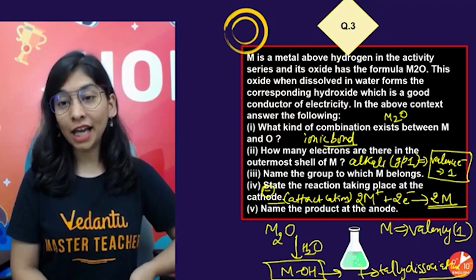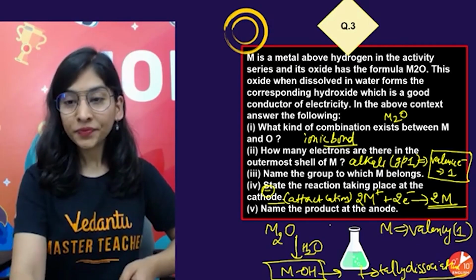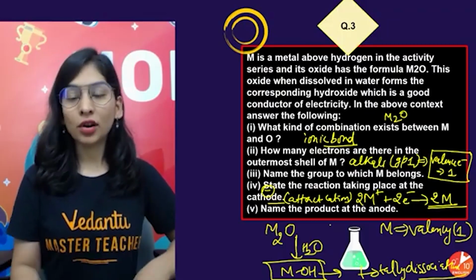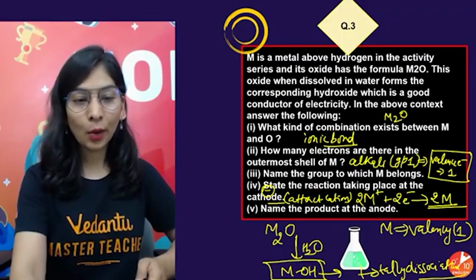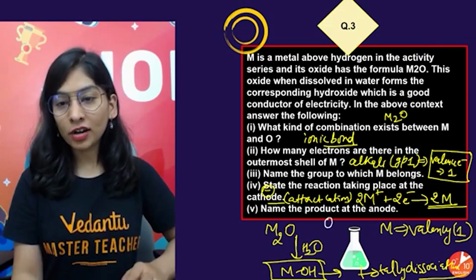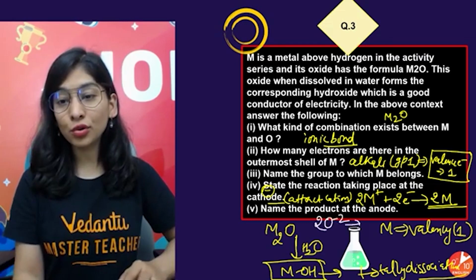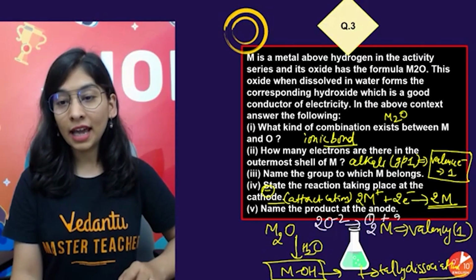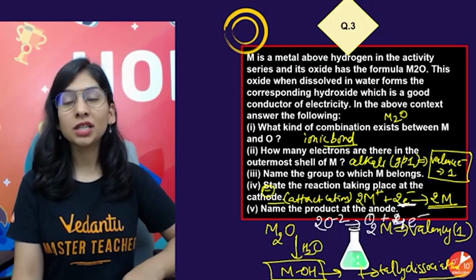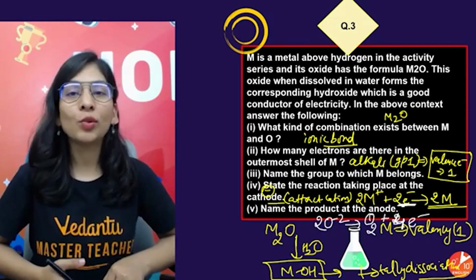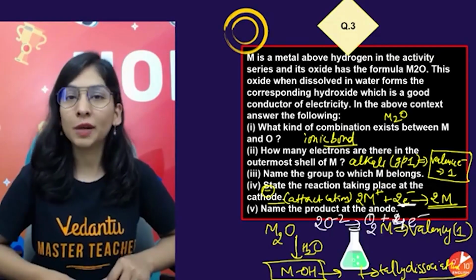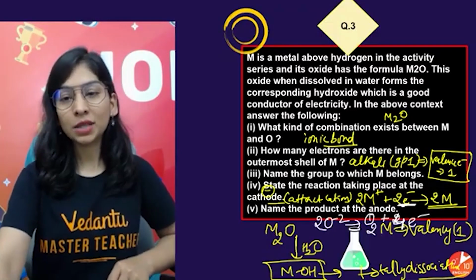Name the product at the anode. Oxide ions are there. Oxide ion will go to the anode, lose its 2 electrons and give you oxygen, and we need oxygen gas. So how will we do the reaction? Let me take another color. You will take 2 oxide ions so that they can give oxygen gas, with 4 electrons being lost here, so 4 electrons must be accepted at the cathode. You can multiply that reaction by 2 as well. The number of electrons lost and the number of electrons gained must always be equal. You got it? So that's what I wanted to say.